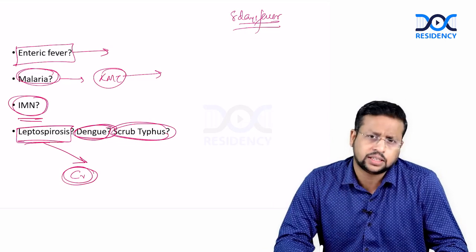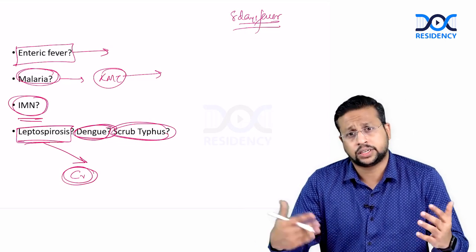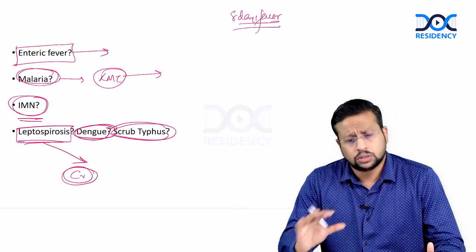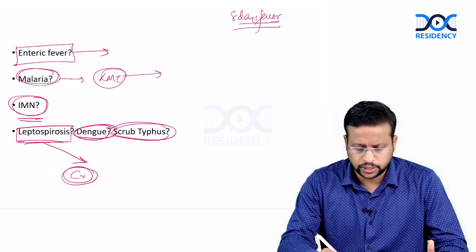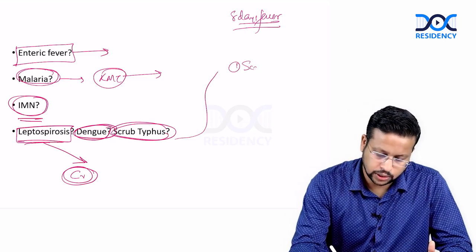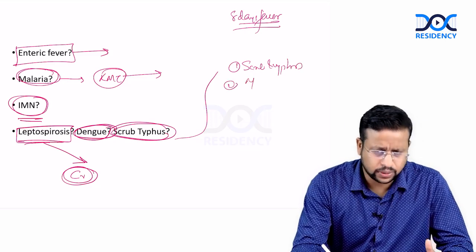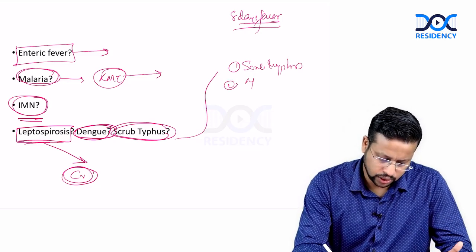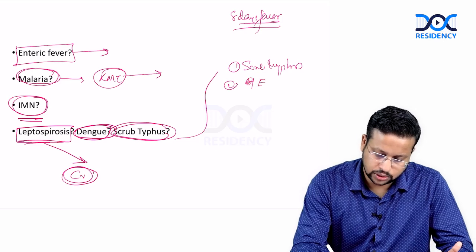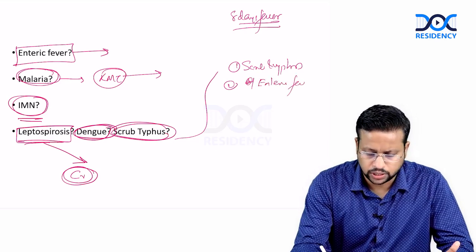So I would definitely consider it's coming from Himachal Pradesh as a farmer. There is exposure to scrub vegetation. So scrub typhus will definitely be a possibility. I'll keep scrub here as number 1. Scrub typhus is a possibility. Malaria is a possibility, but RMT is negative, so I'll take it down in the list. Enteric fever comes second. So that is what my differentials are.